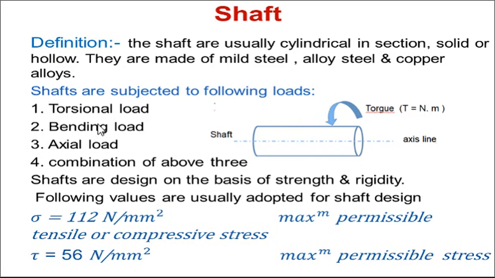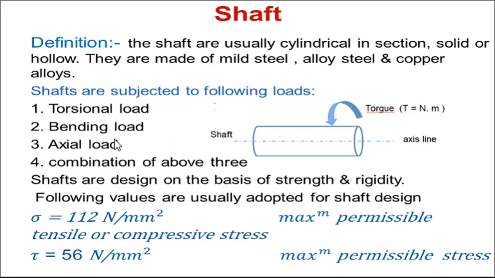So these are the different loadings to which the shaft is subjected. The first load is a torsional load. You can see there is a rotational movement at this end of the shaft, and this will produce the torsion in two opposite directions. So the shaft is subjected to a torsional load.